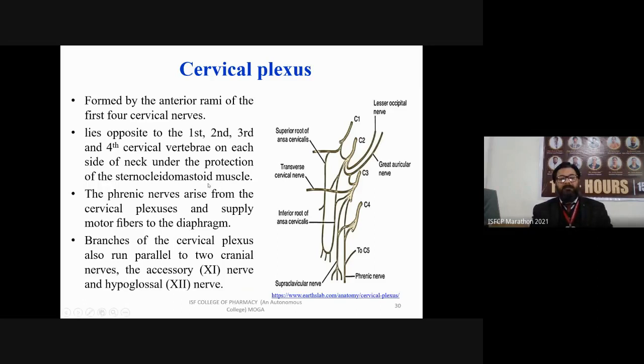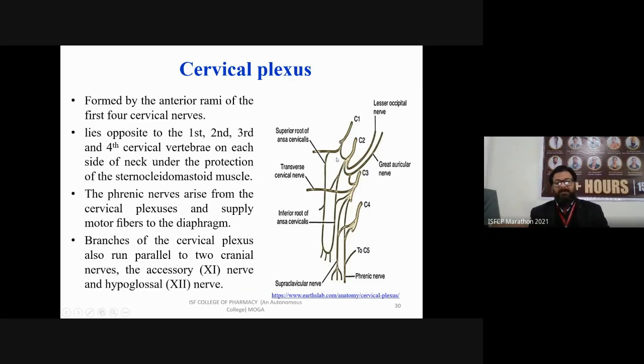The phrenic nerve arises from the cervical plexus and supplies motor fibers to the diaphragm. The branches of cervical plexus also run parallel to two cranial nerves, that is accessory and hypoglossal. Now I am going to discuss the structure of cervical plexus.